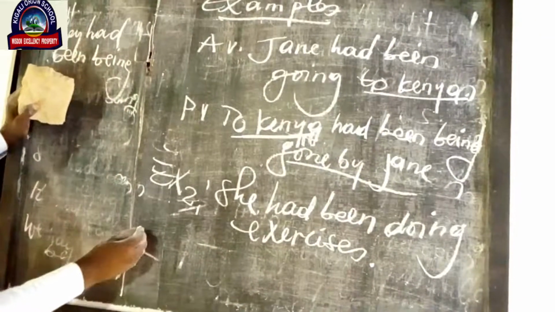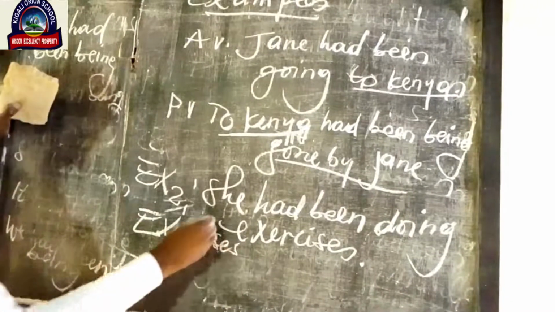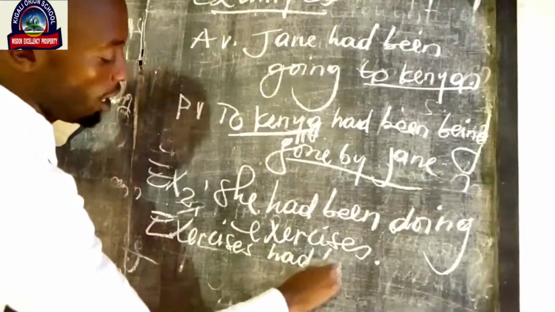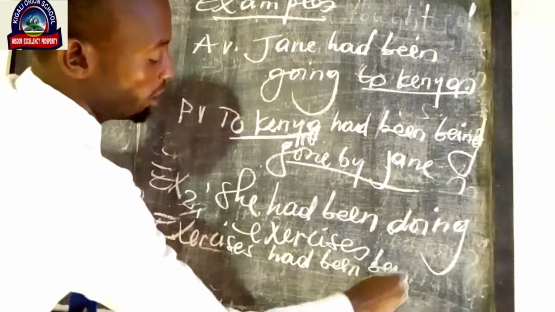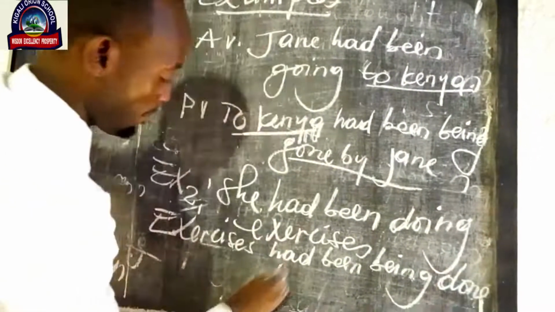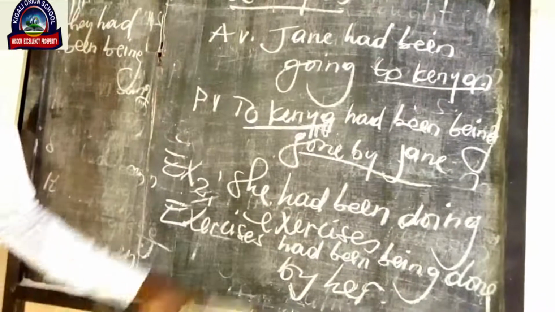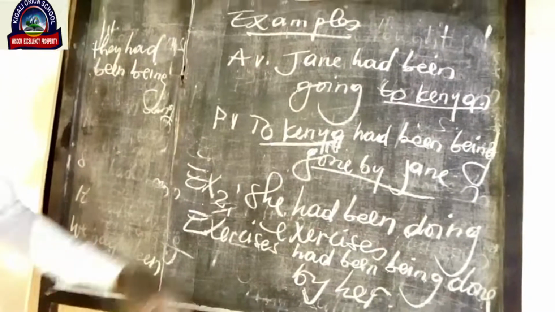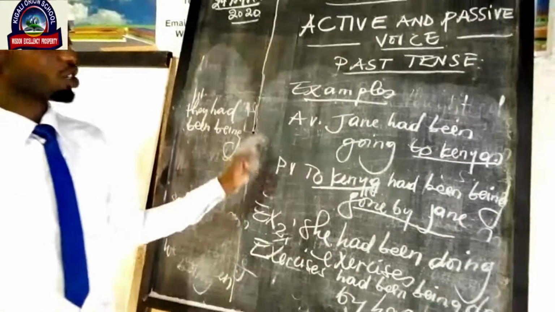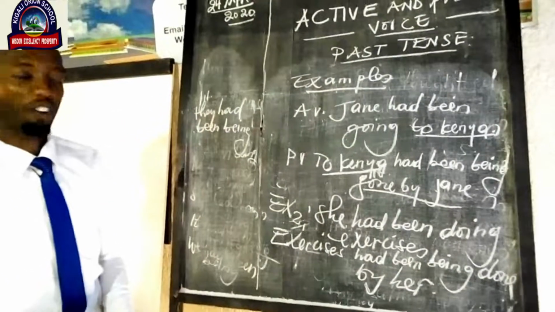I say that exercises had been being done by her. That is example number 2, which tells us how we change active voice into passive voice when a sentence is in past perfect continuous tense.